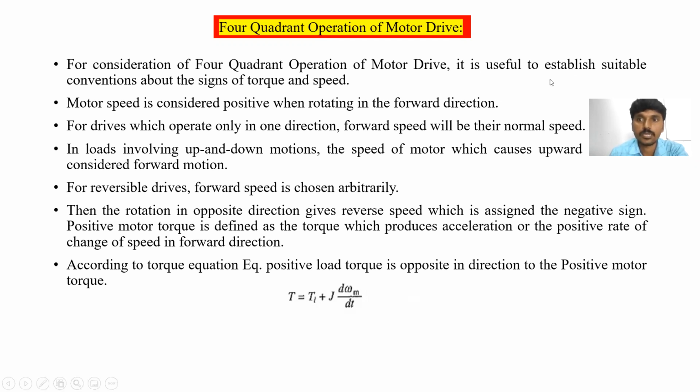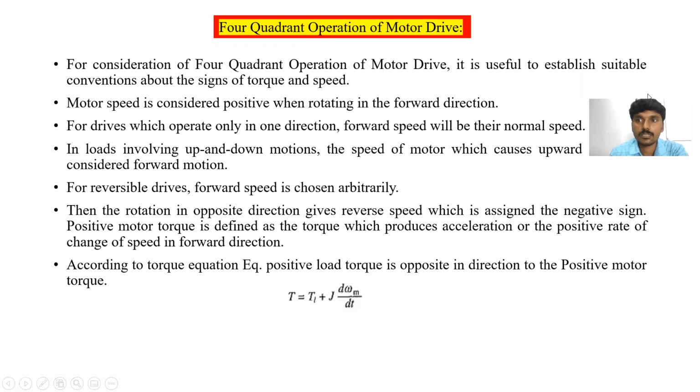We can also easily establish the suitable conventions about the signs of torque and speed. Suitable conventions means how the speed is, forward direction or reverse direction, and how the torque is, positive torque or negative torque. All these we can easily identify or establish by knowing the four quadrant operation of electrical drives.